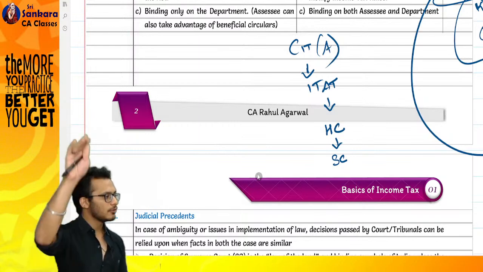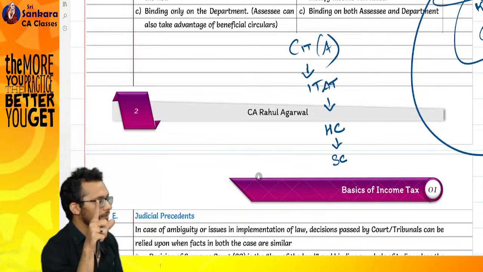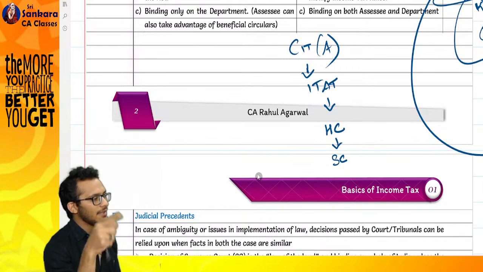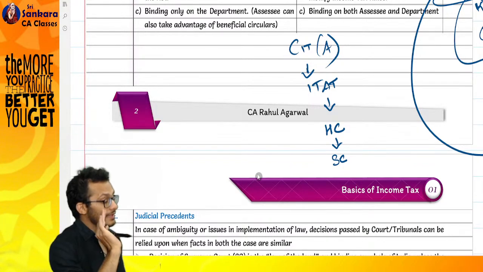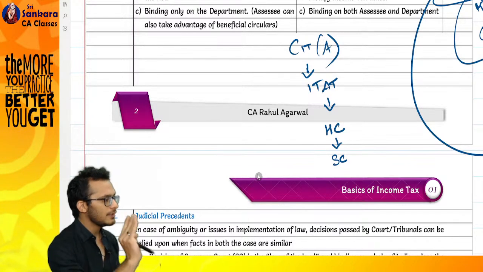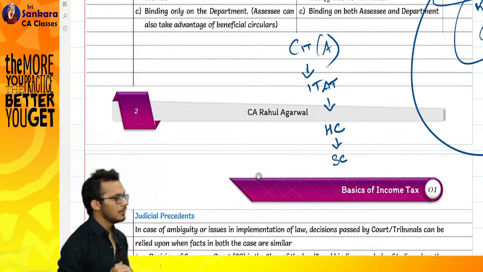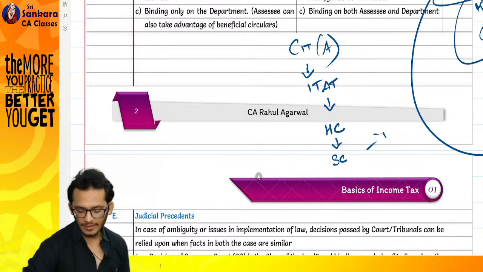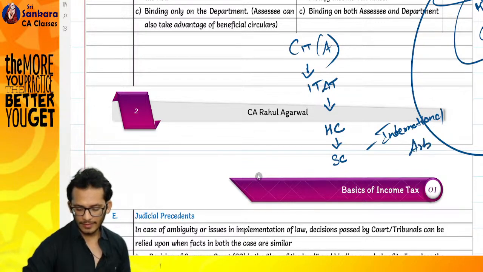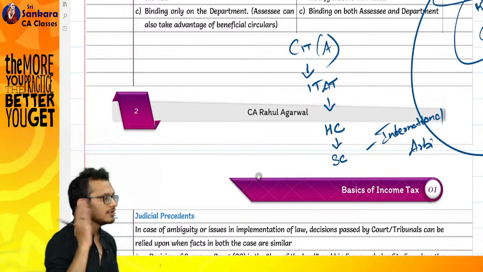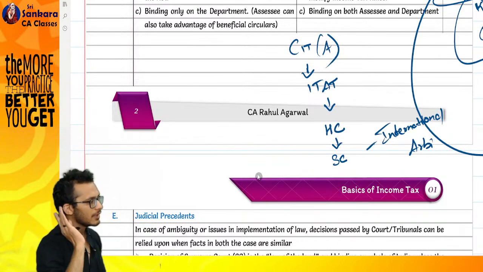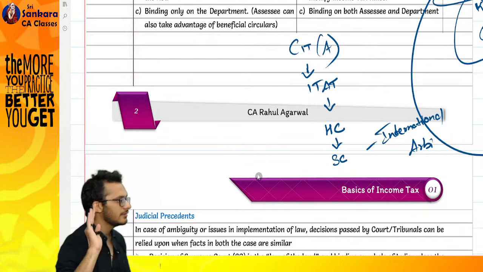How the appellate forum works. You start from CIT, go to ITAT, go to High Court, go to Supreme Court. Can you go beyond Supreme Court? Yes, only for international matters. For international matters, there is something called international arbitration. You can go there, provided it is a global dispute. Otherwise, they will not permit you inside.